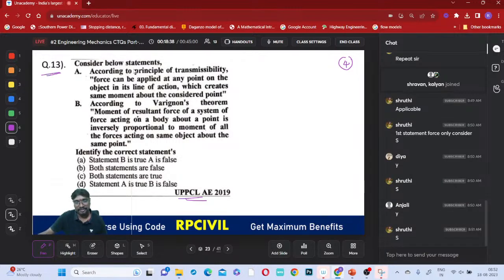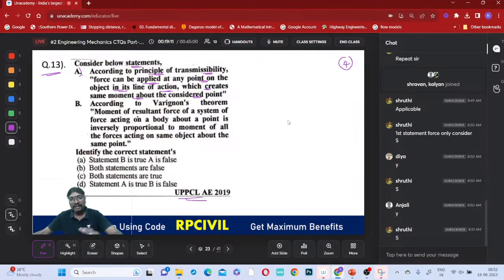Consider the following statements. Question number 13. According to the principle of transmissibility, a force can be applied at any point on an object in its line of action which creates the same moment about the considered point, right? Is it so?